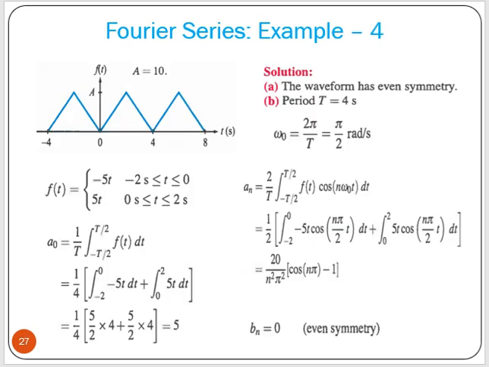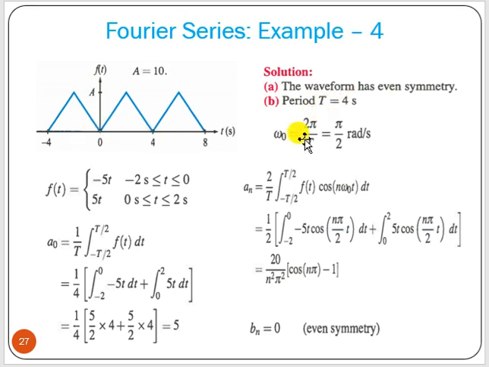Now say another problem. In that case you have to find out a0, an and bn, that is, the trigonometric Fourier series coefficients. Looking at the waveform, what you can say is that it is symmetrical about the y-axis, so it has even symmetry, and the period T is equal to 4 seconds.